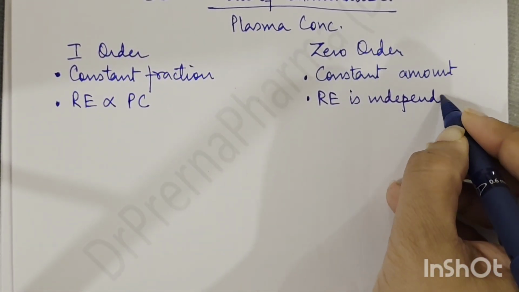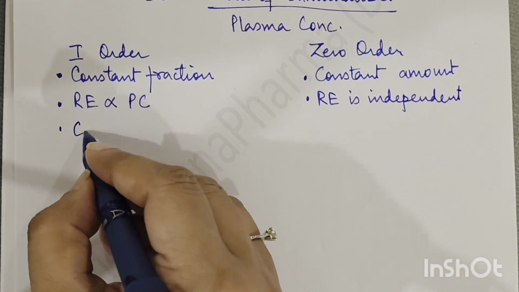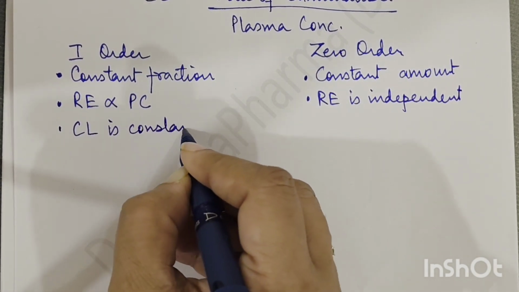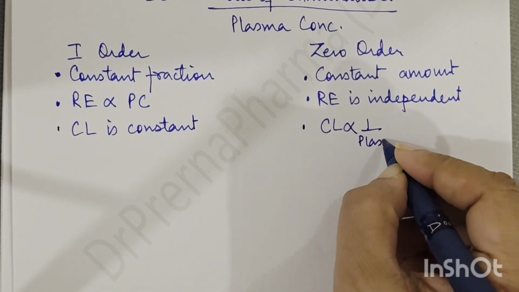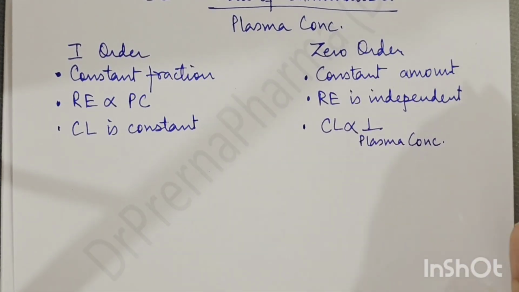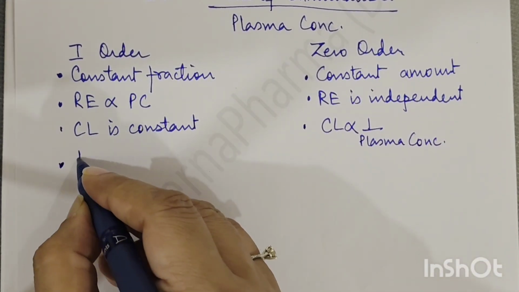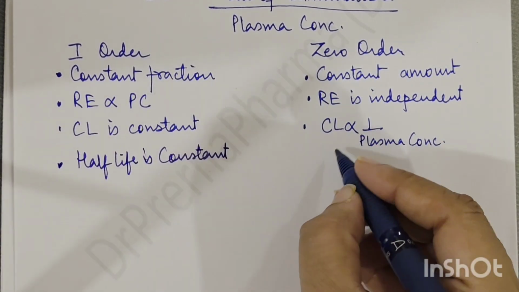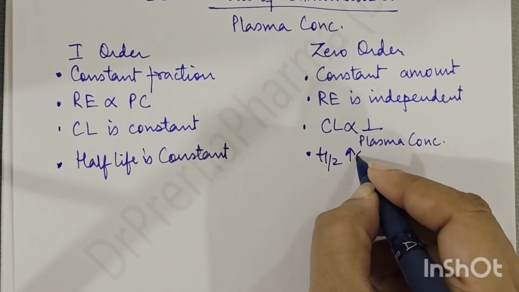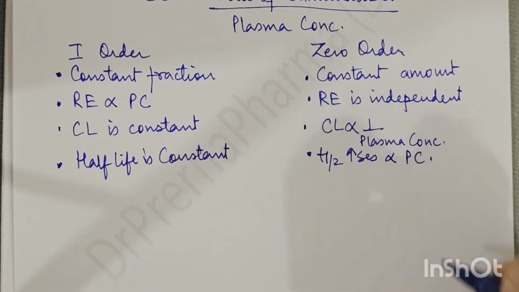It is not dependent on the plasma concentration. Here clearance is constant. Here clearance is inversely proportional to the plasma concentration. As the plasma concentration increases, clearance reduces. Here half-life is constant. Here half-life increases in proportion to plasma concentration.